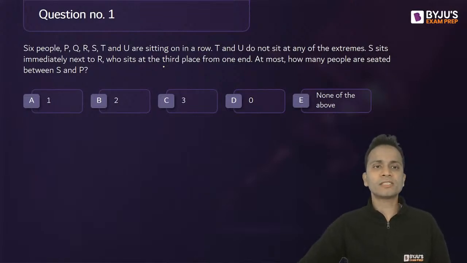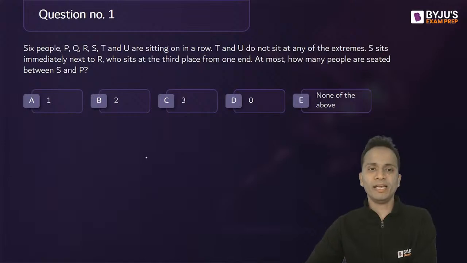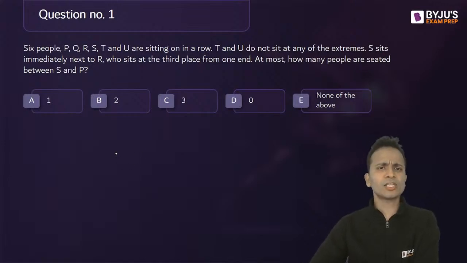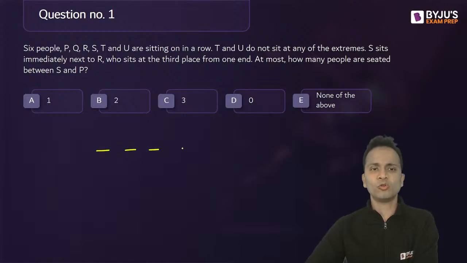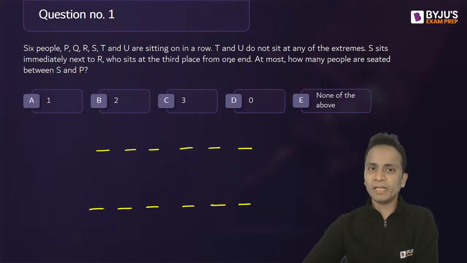Now, R sits at the third place from one end, so there can be 2 possibilities for R. So, first of all, I'll draw 6 blank chairs and I'll make 2 different arrangements because R can be at any place. In the first case, I'll put R here.